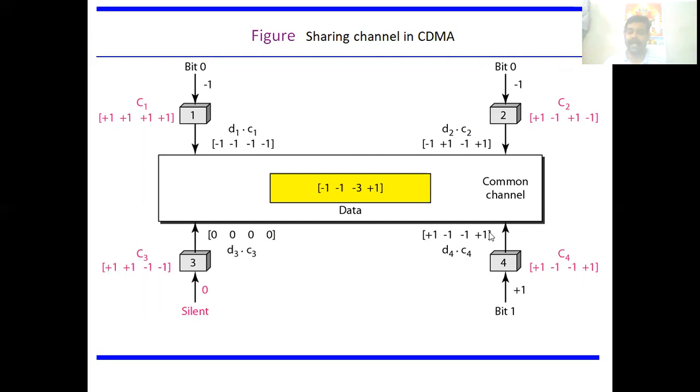Similarly, each data is multiplied with this particular code and you'll be getting this. After that, you have to add all the first element of the data: -1, -1, -2, -2, +1, -1, -1 plus 0, -1. So we're getting -1 as the first element. Next one, -1 plus 1 cancelled, -1, 0, -1. Third one, -1, -1, -1, -3, 0, -3. Next, -1 plus 1 cancelled, +1, 0, +1. So this is the data you are getting.